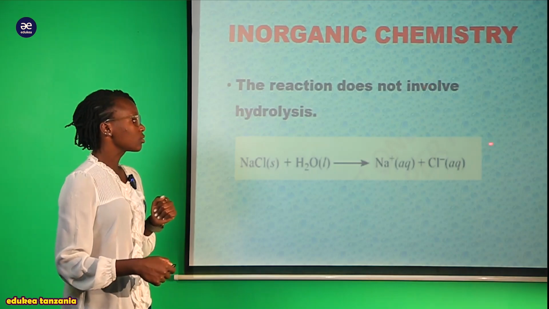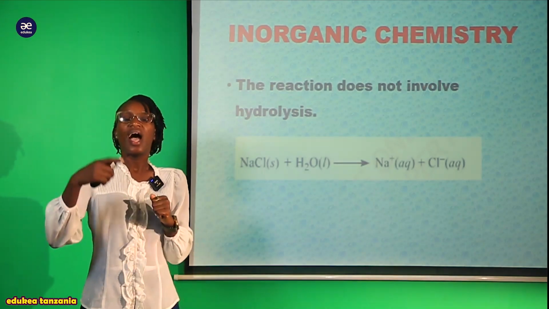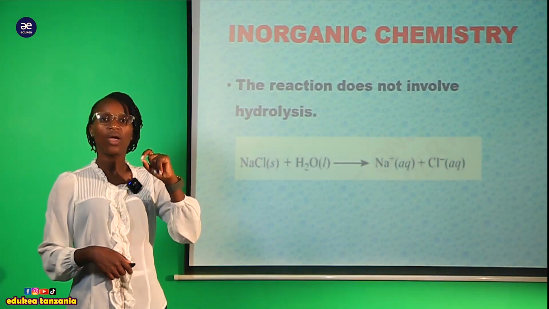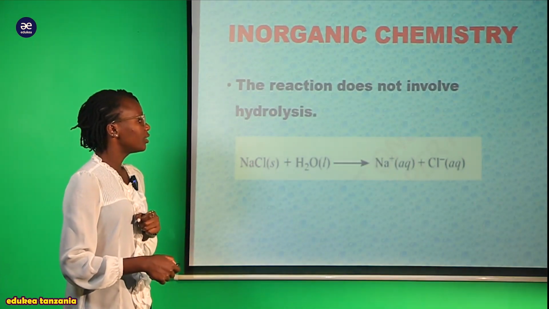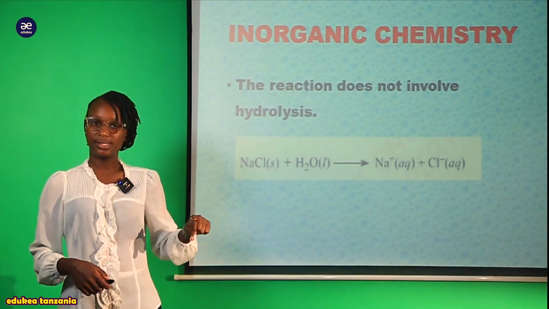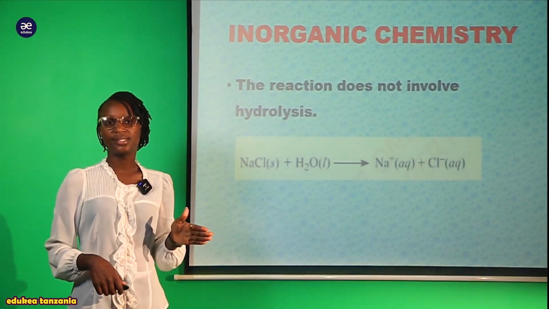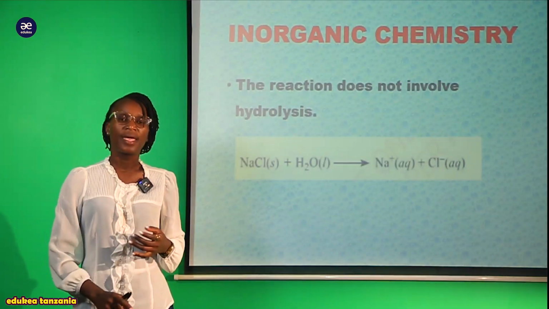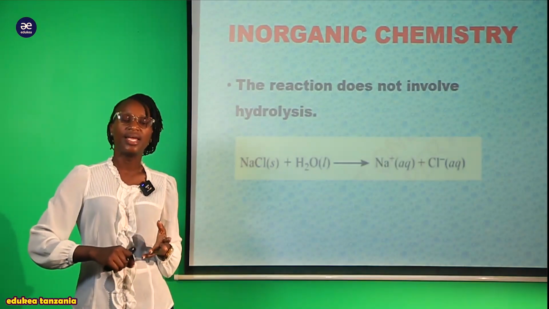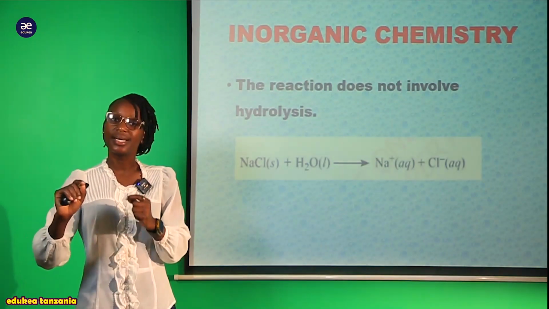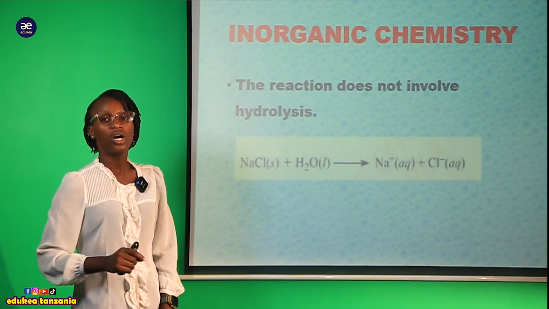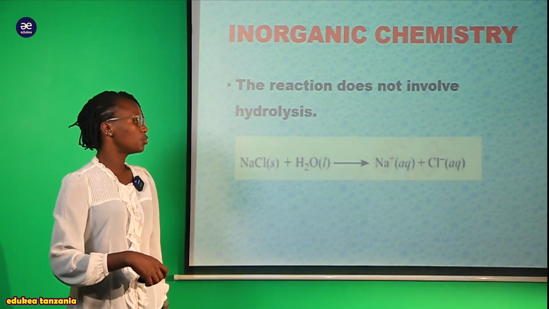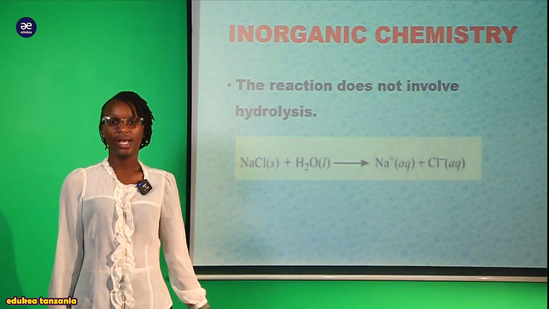Sasa product ambazo tunaweza kuzipata hapa, tunaenda kupata the product of ionizing this compound baada ya ionize completely, tunaenda kupata sodium ion and chlorine ion and not hydrolysis with water. I hope that is clear. It's something confusing, lakini you have to understand kwamba when we talk about the chloride of the sodium, it does not hydrolyze with water. Instead, it just ionizes completely itself to form these neutral solutions, ambapo hapa natuambia kwamba they tend to form the colorless solution of the sodium ion and the chlorine ion, as you see here in our reaction.